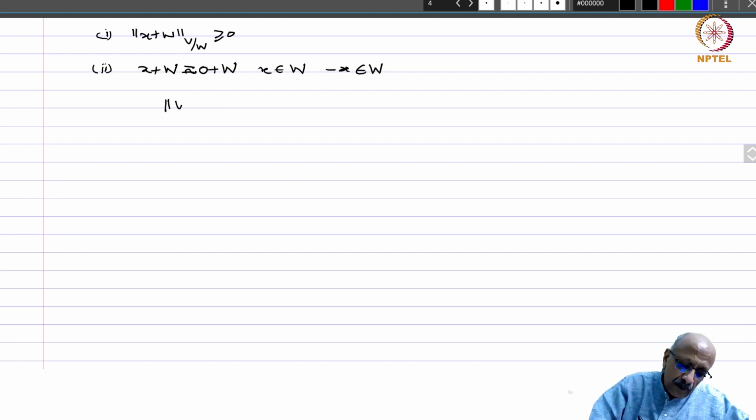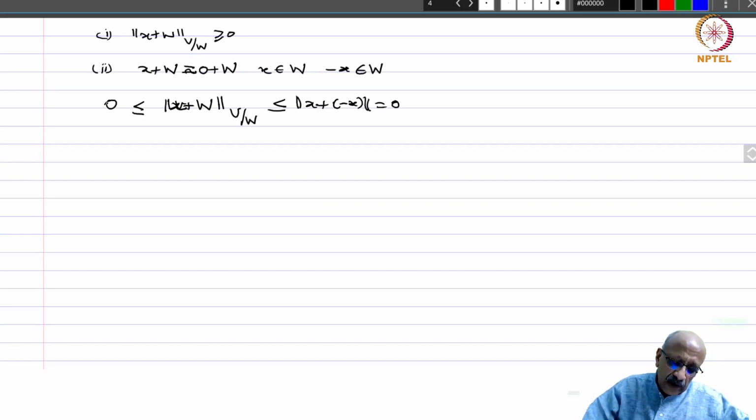Therefore, the norm of x plus W in V by W is less than or equal to the norm of x plus minus x, which is 0, and of course this is greater than or equal to 0. So if you have the 0 element, the norm of x plus W is just 0.